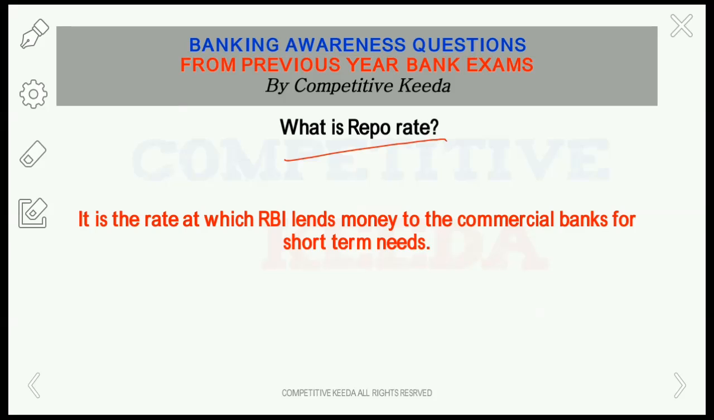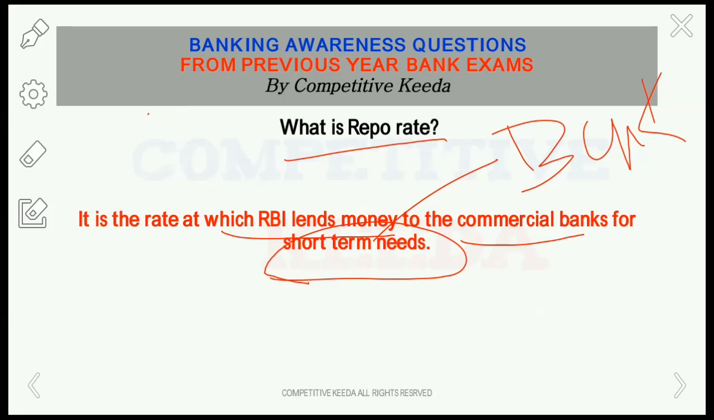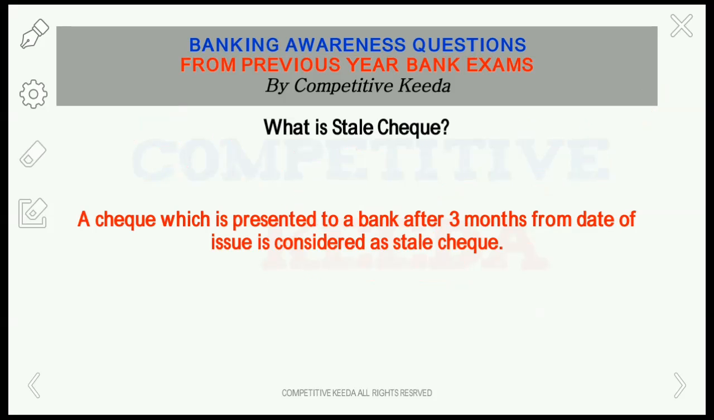So what is repo rate? This is a very basic question. The rate at which RBI lends money to commercial banks for their short-term needs. And if it is given for long-term needs, then it is bank rate. So what is the repo rate now? It is 6.25%.